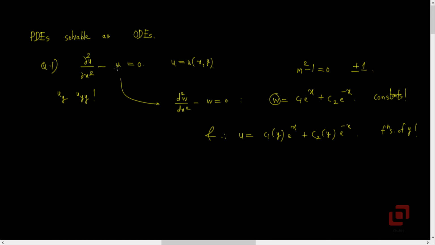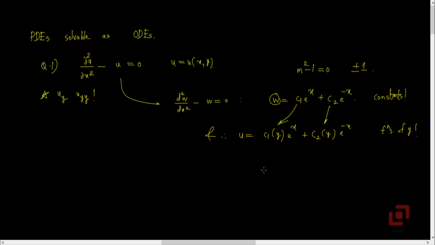As the given partial differential equation does not contain even a single derivative of u with respect to y, the role of arbitrary constants c1 and c2 will now be played by the unknown functions of y, c1(y) and c2(y).